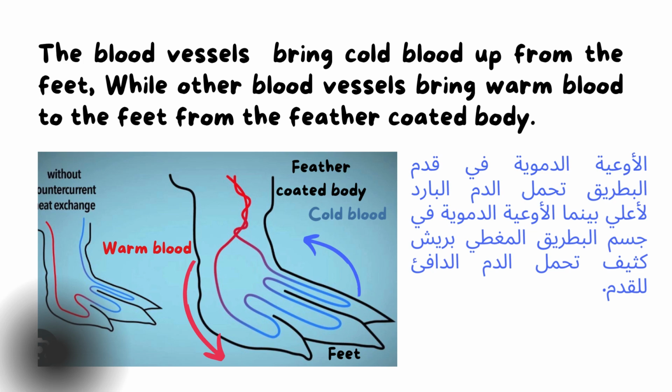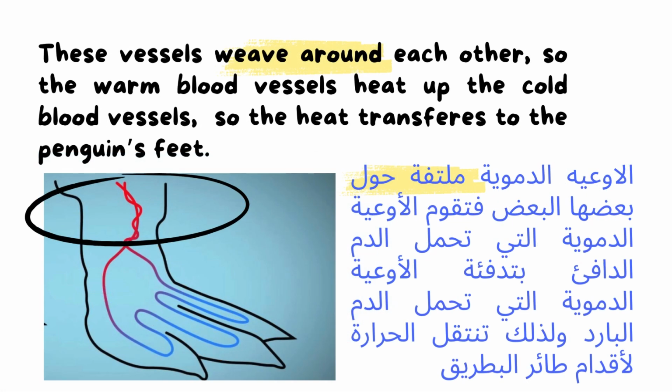The cold blood goes up to the feather-coated body, the warm body, and other warm blood comes to the feet. So again, the blood vessels bring the cold blood up from the feet, while the other blood vessels bring warm blood to the feet from the feather-coated body.